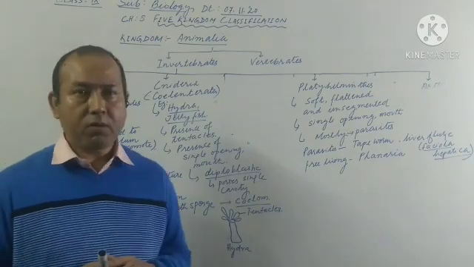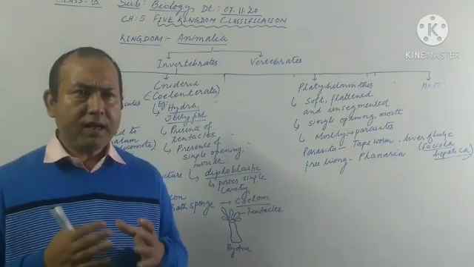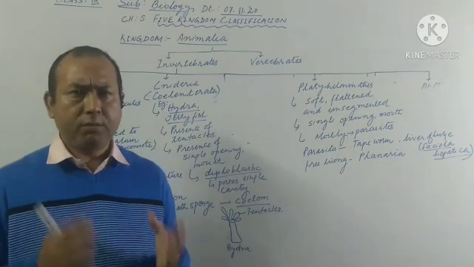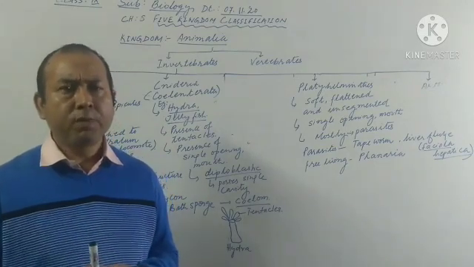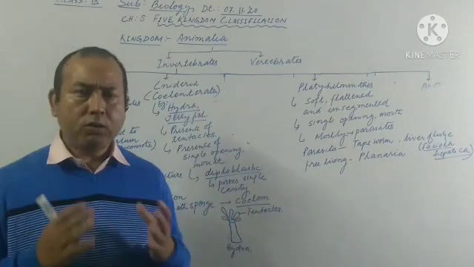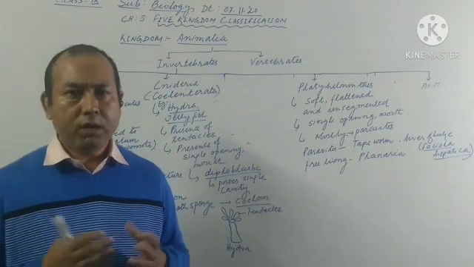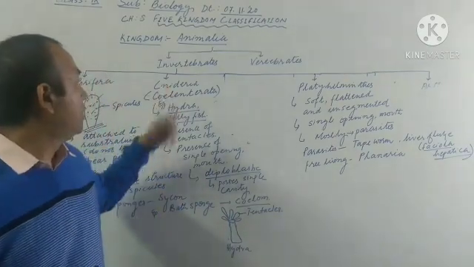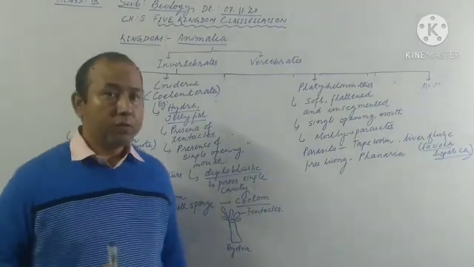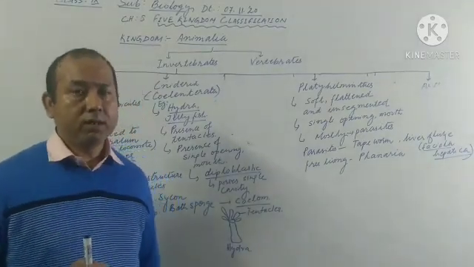So if any living organism has the vertebral column, they are categorized into the group vertebrates, and those living organisms without the vertebral column are grouped under the group invertebrates. So first we'll discuss the invertebrates.